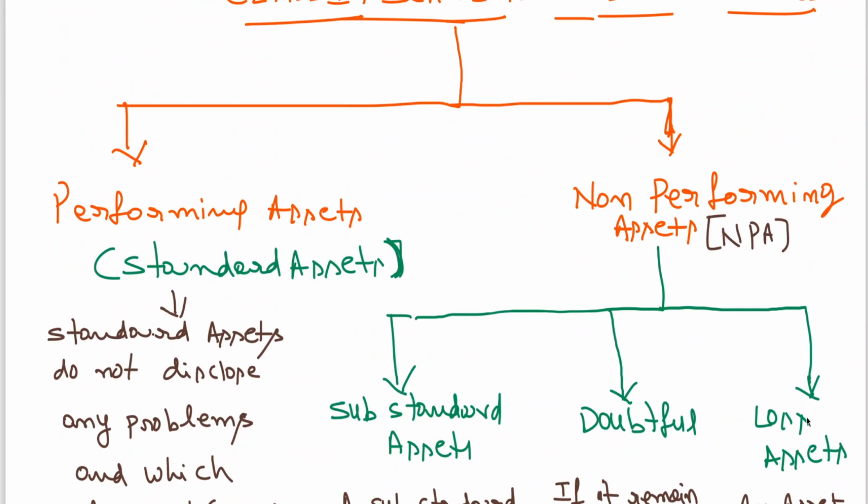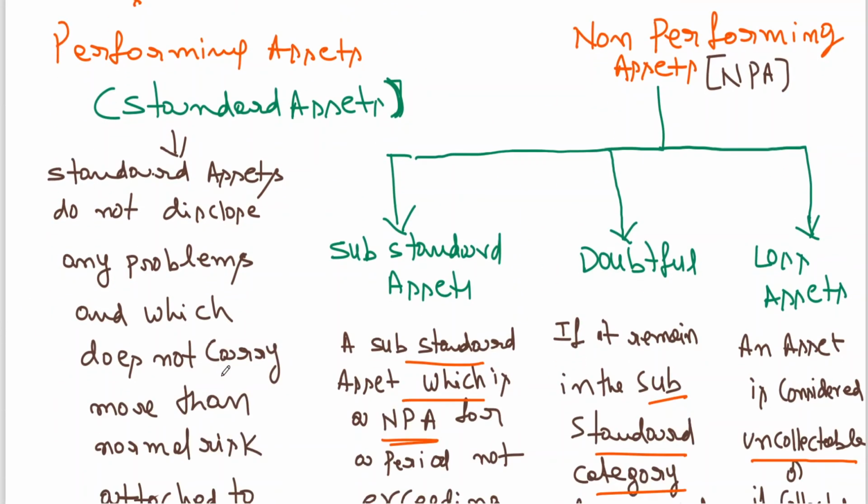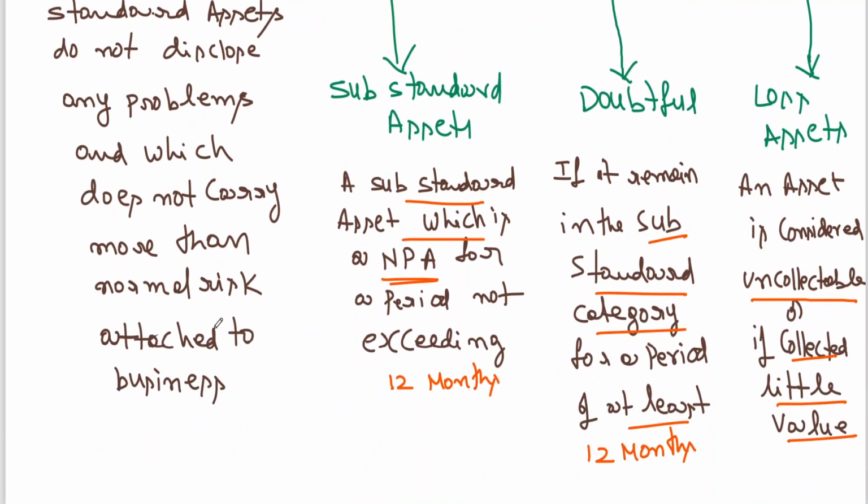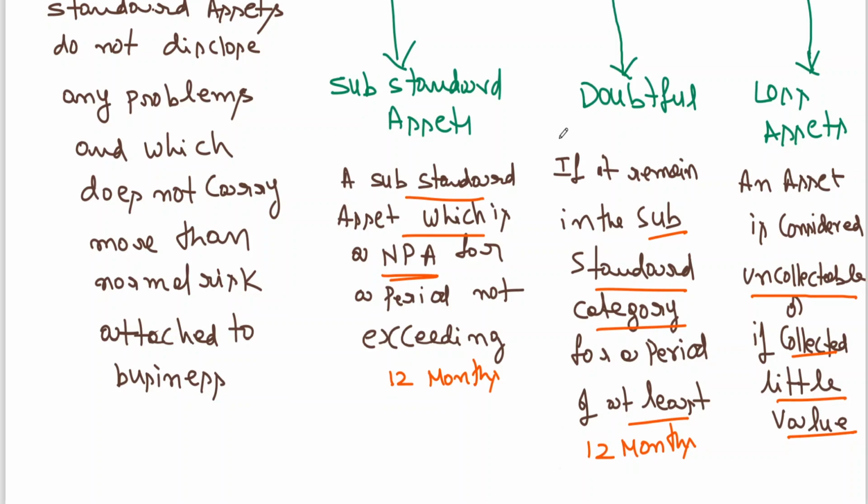So we went through the classification of banking advances. Performing asset, standard asset: does not disclose any problems and does not carry more than normal risk attached to business. Substandard asset: an asset which is an NPA for a period not exceeding 12 months. Doubtful asset: if it remains in the substandard category for a period of at least 12 months. Loss assets: an asset is considered uncollectible or, if collected, has little value.